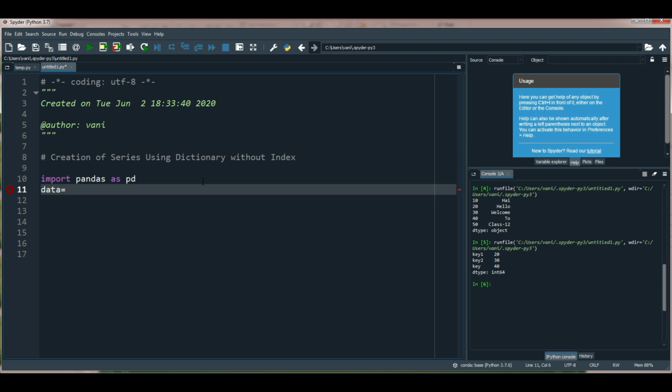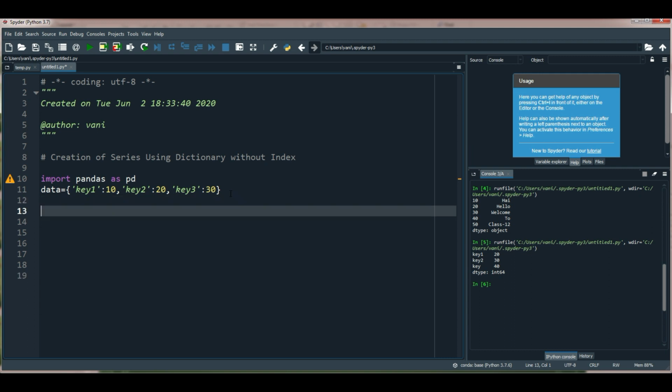Next, let's create one variable to store the dictionary. As you know, a dictionary is a combination of key value pairs. So let's create them: 10, 20, 30. So these are my dictionary elements.